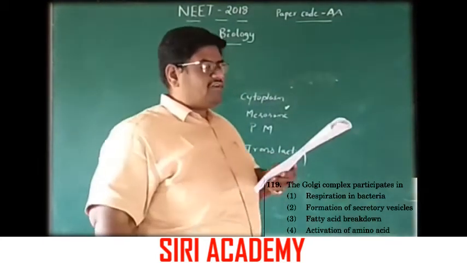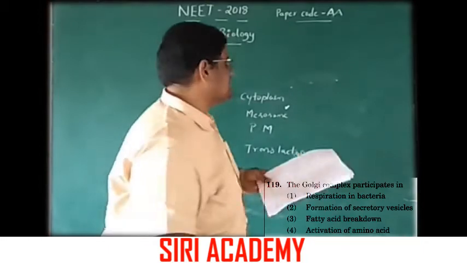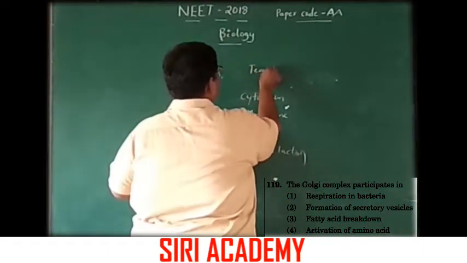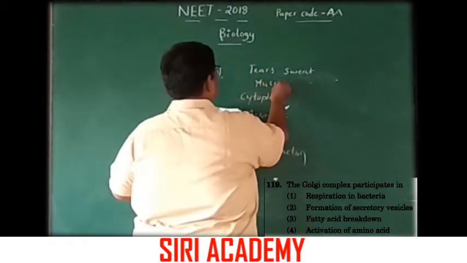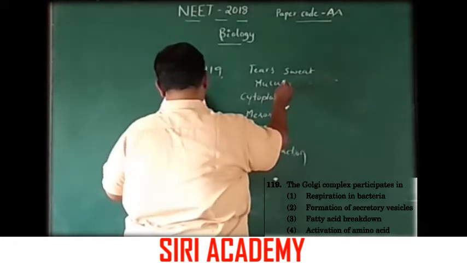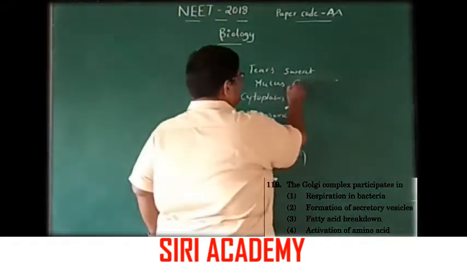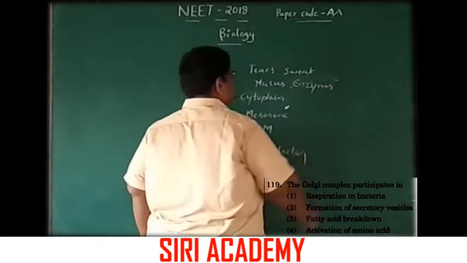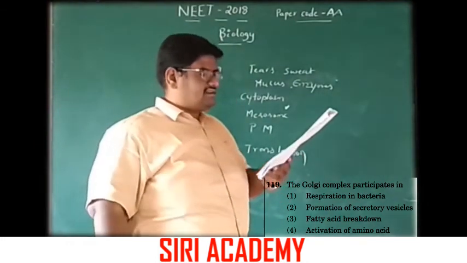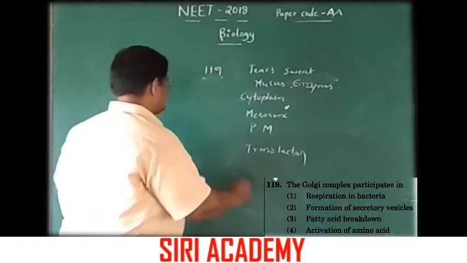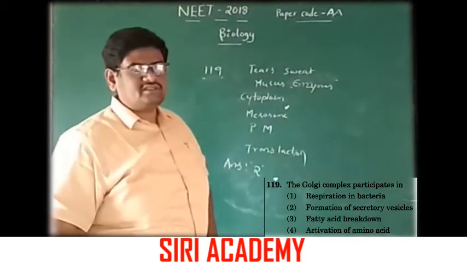Here the formation of secretory vesicles. Golgi complex forms secretory vesicles for tears, sweat, mucus, and so on, and enzymes. Secretory organelle. So option 2 is the correct answer. Formation of secretory vesicles. Answer is 2. Option 2 is the correct answer.